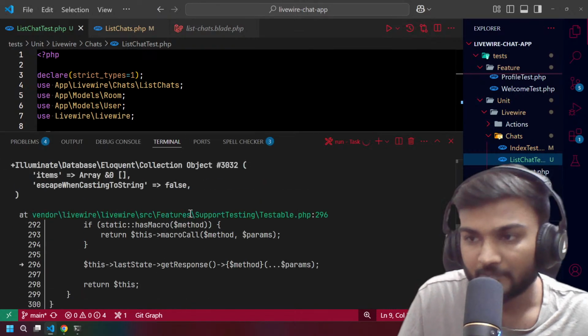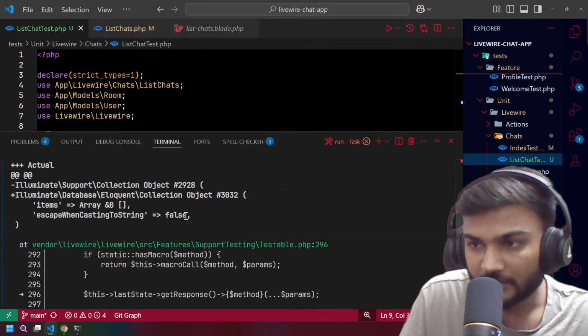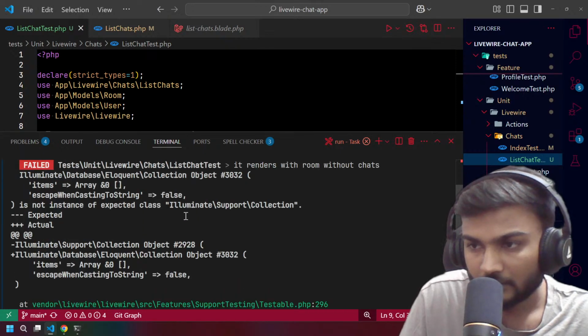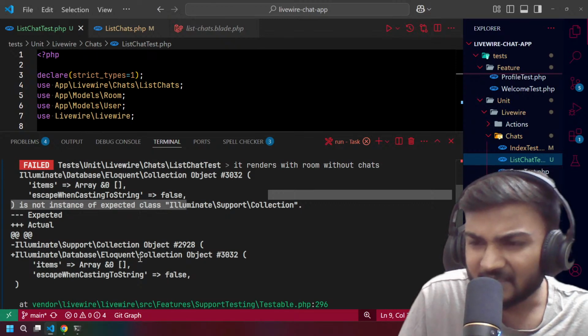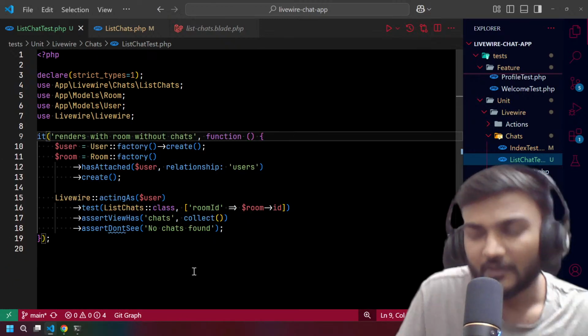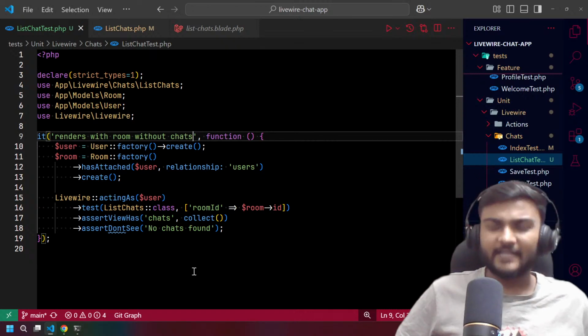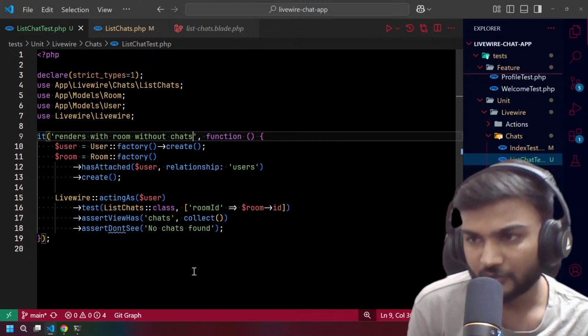What do you think? That failed because what? The support collection. Oh, it is an Eloquent collection because, okay. So what is actually happening here is when we have a room ID, right?